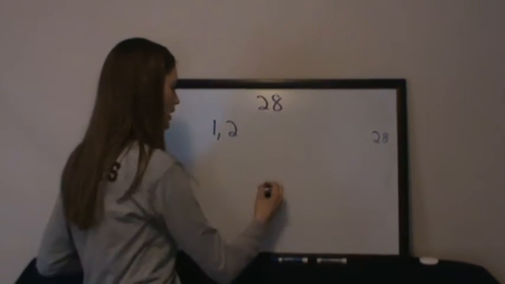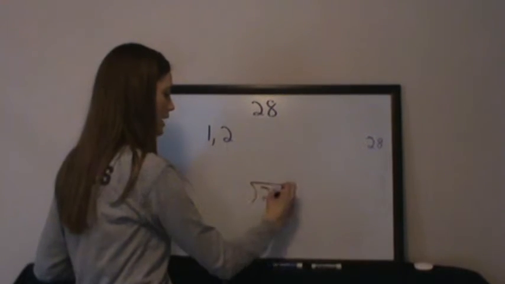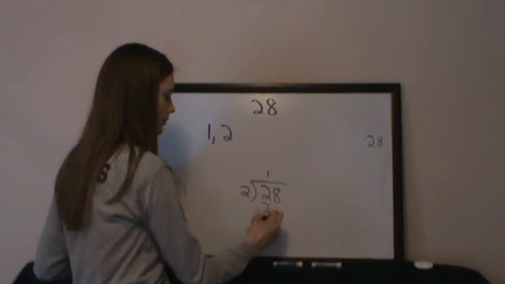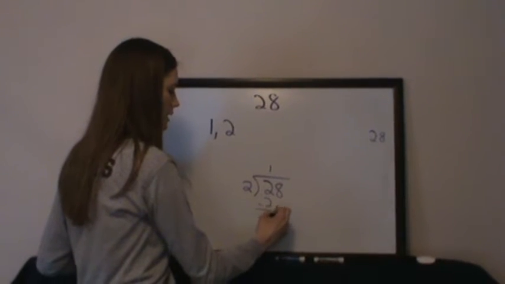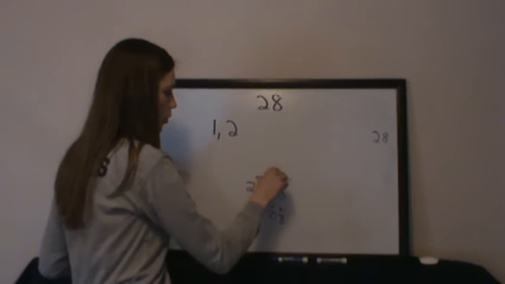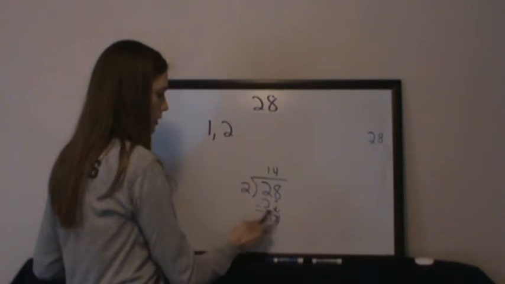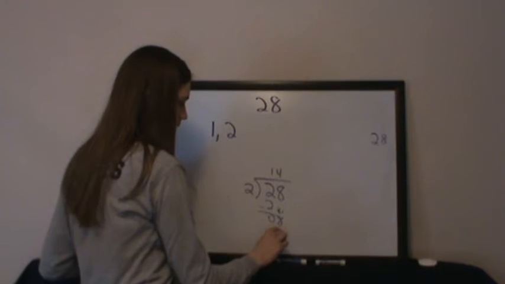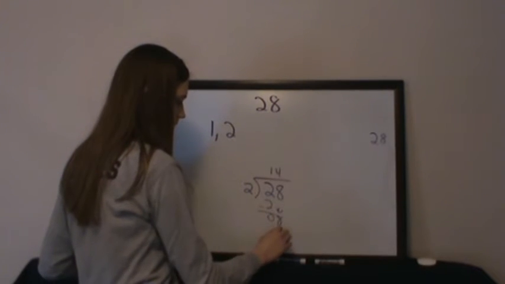I can divide 28 by 2. That goes in 1 time. Bring down the 8. That 2 into 8 goes 4 times. 4 times 2 is 8. So 8 divided by 2 is going to be 4.